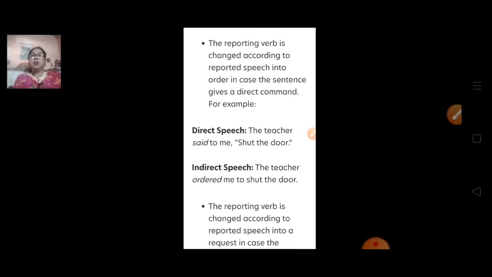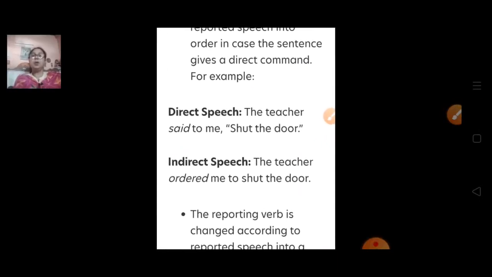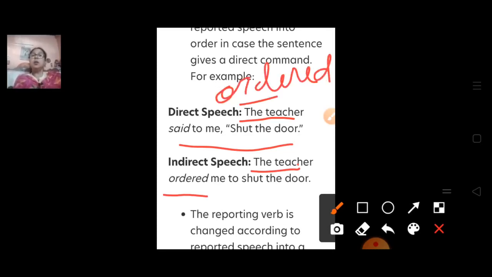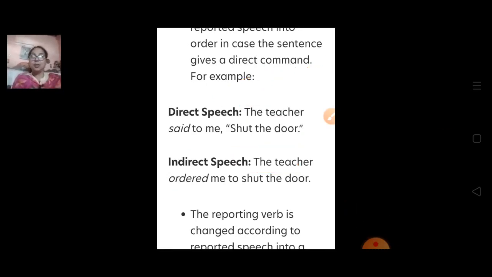Now here you can see, the teacher ordered. Because it is given in command, that is why it will change. The teacher ordered, because "ordered" will be used when it is given by the teacher. The teacher has given the command. That is why the teacher ordered me to shut the door. So in this type of sentence you should understand what is inside this reporting speech.